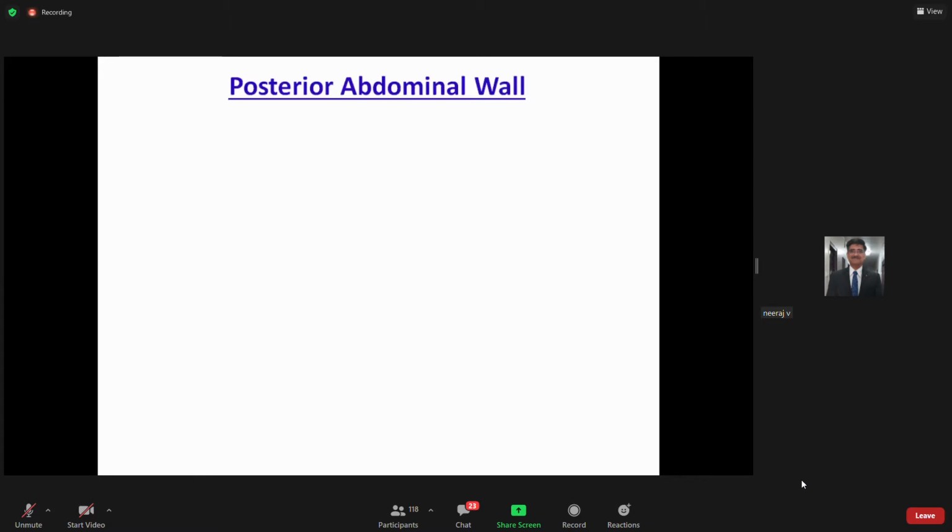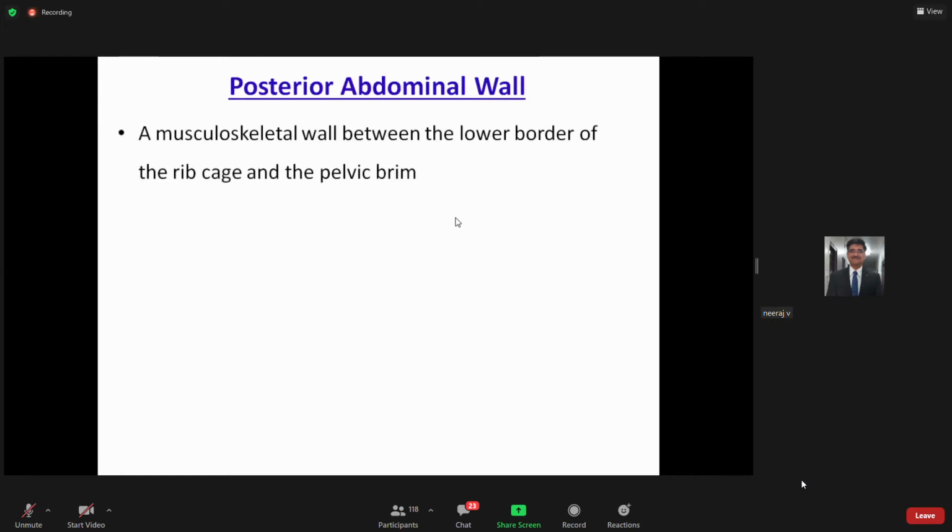So what exactly is your posterior abdominal wall? The posterior abdominal wall is nothing but a musculoskeletal wall which is present between the lower border of the rib cage and the pelvic rim. We know the pelvic rim is formed by the iliac crest and the lowermost border of the rib cage is your 12th rib. So basically it is extending from the 12th rib above to the pelvic rim below, right?